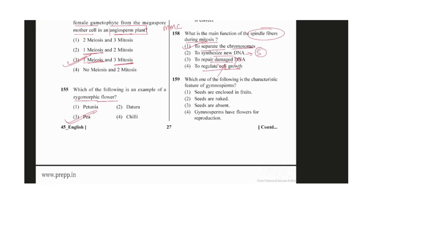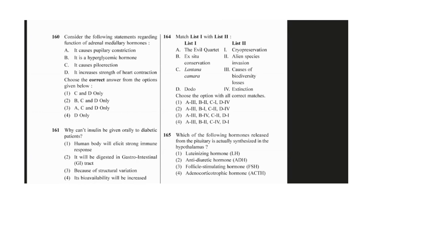Which one of the following is a characteristic feature of the gymnosperm? So in the gymnosperm, the seeds are naked, that is why they are called gymnosperms. Consider the statement regarding the function of adrenal medullary hormone. What is adrenal medullary hormone? We know catecholamine, or the adrenaline or the noradrenaline.